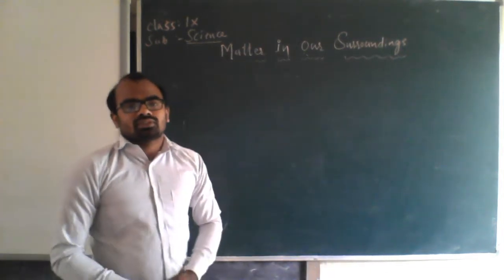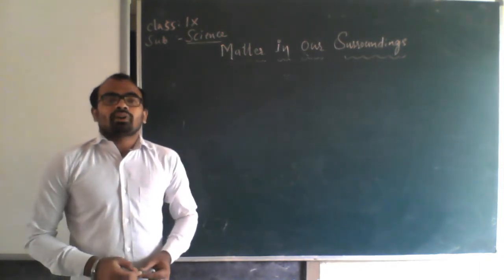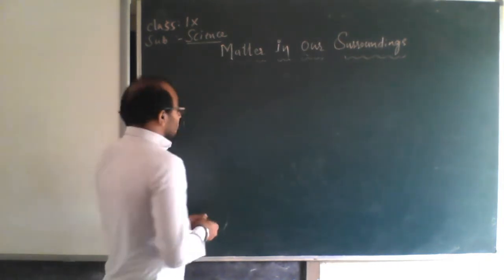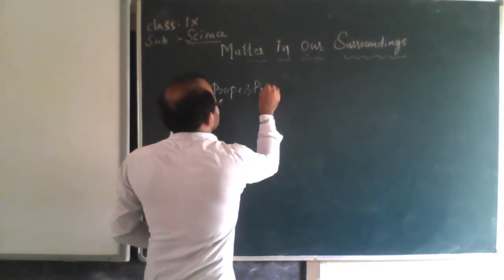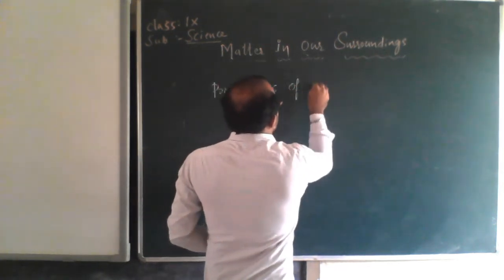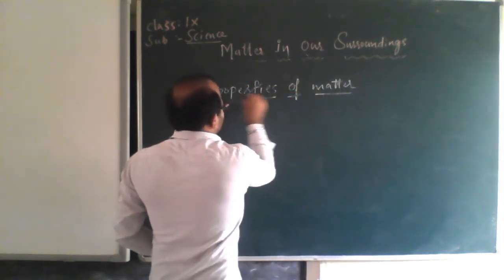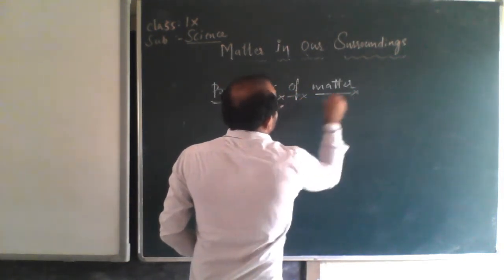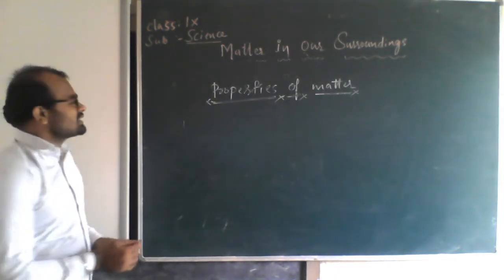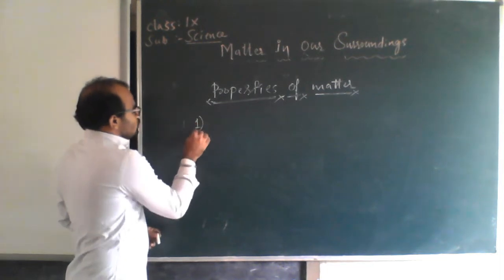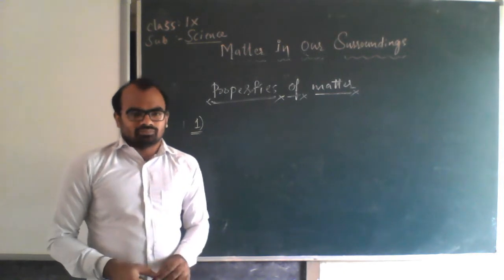Now we'll learn about the properties of matter. Please note down: definition of matter, examples of matter, properties of matter. What are the properties of matter? Mainly it consists of 3 properties. One by one we will go on to see what the properties of matter are.